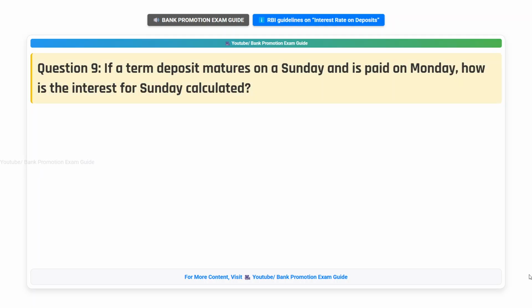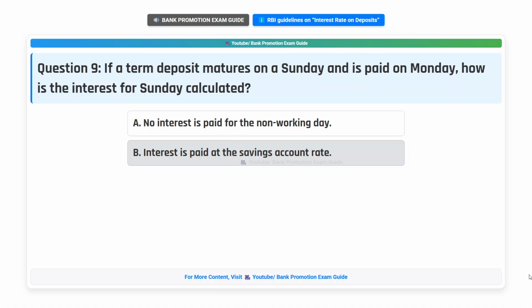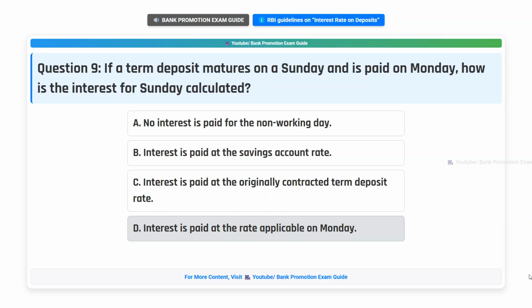Question 9. If a term deposit matures on a Sunday and is paid on Monday, how is the interest for Sunday calculated? Option A. No interest is paid for the non-working day. Option B. Interest is paid at the savings account rate. Option C. Interest is paid at the originally contracted term deposit rate. Option D. Interest is paid at the rate applicable on Monday. Think the answer.